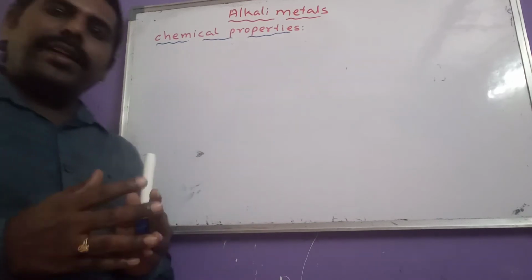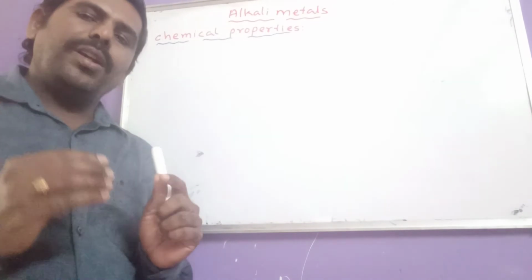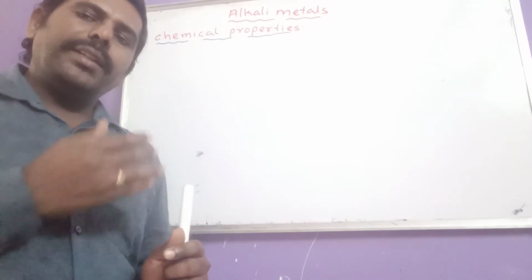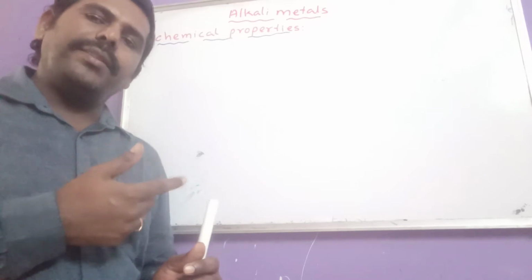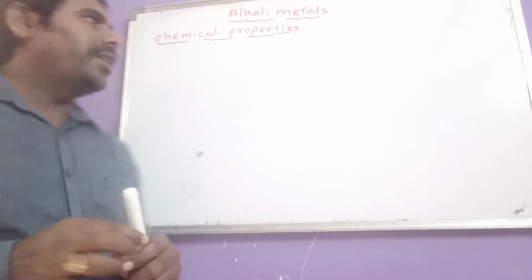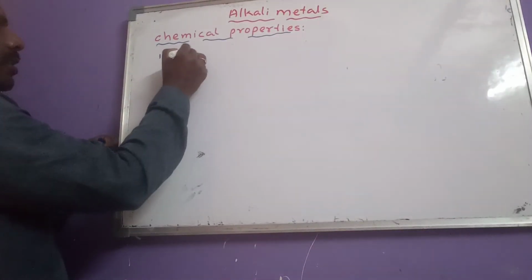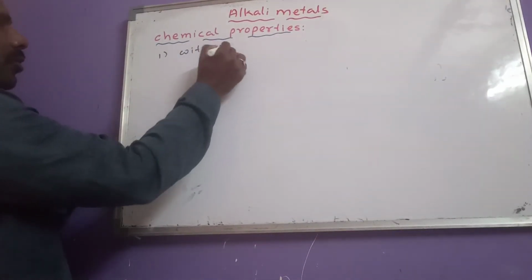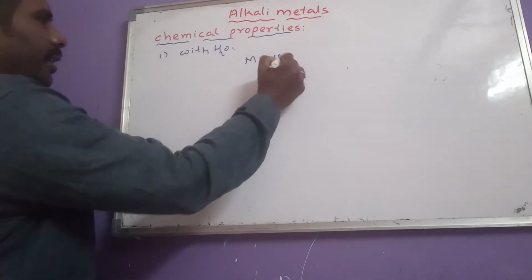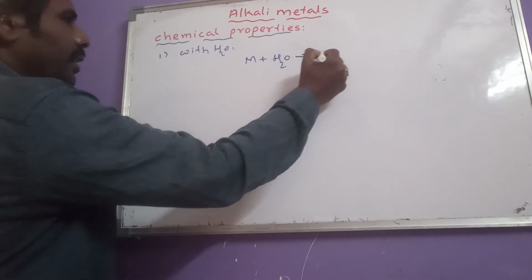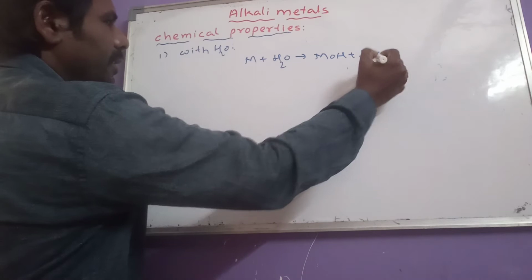Now let us see what are the chemical properties here. First, the reactivity increases from lithium to cesium. We have to remember that point, that chemical reactivity increases from lithium to cesium. Now, first let us see reaction with water. All alkali metals decompose water and liberate hydrogen gas.